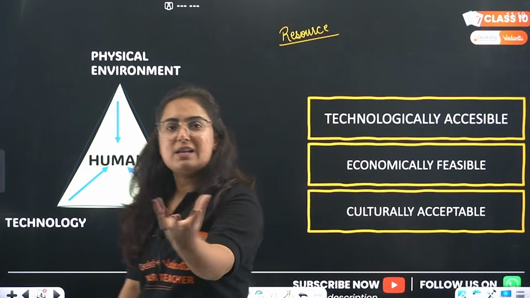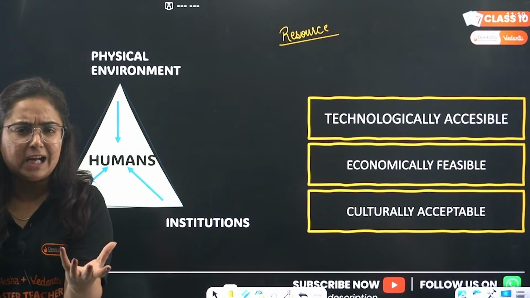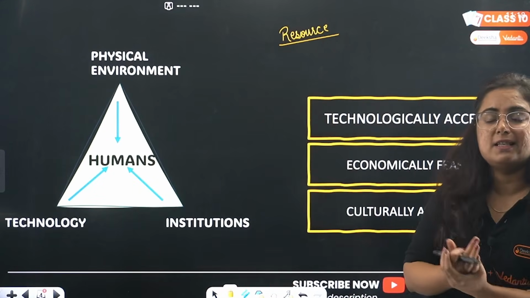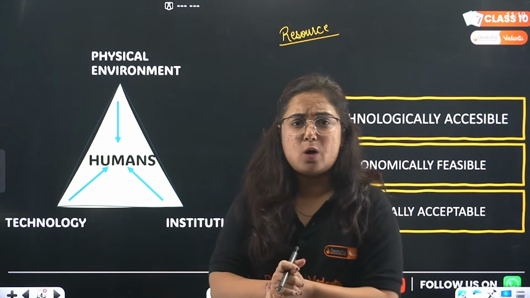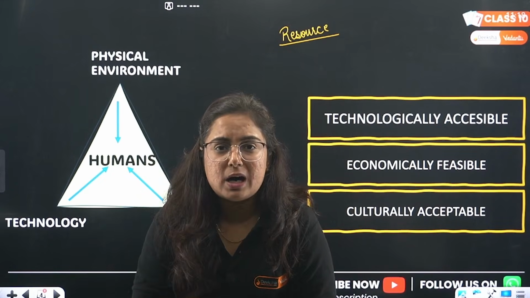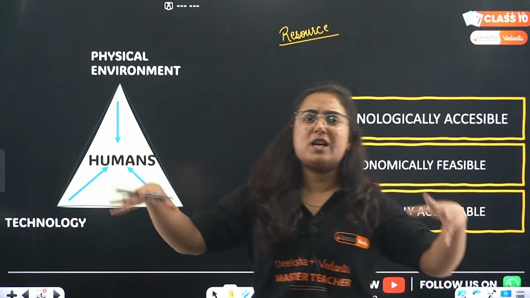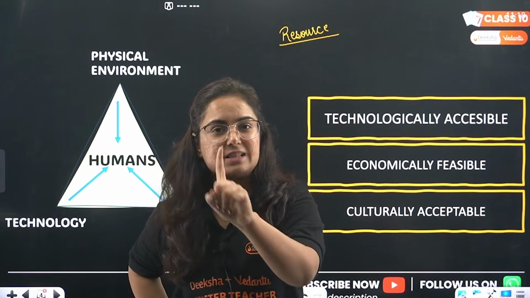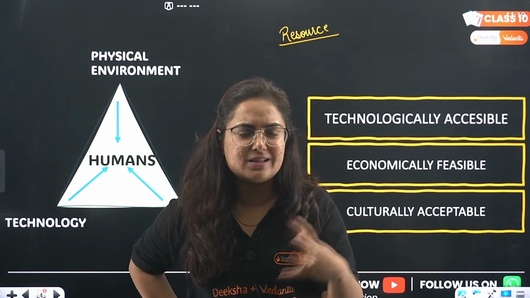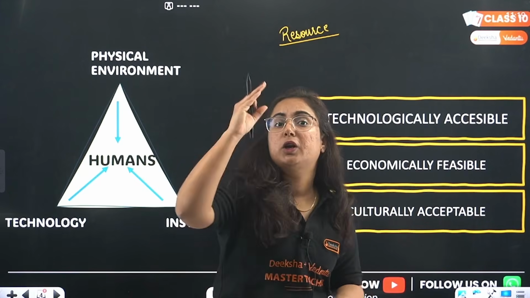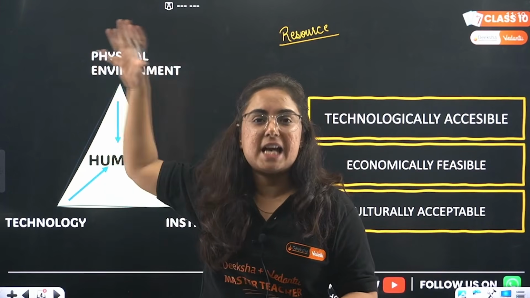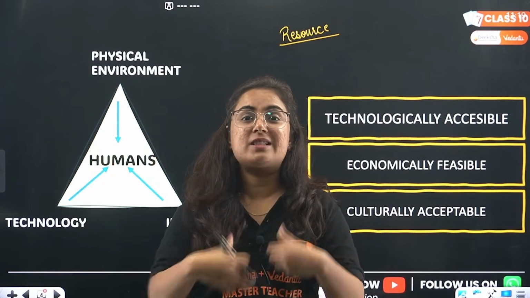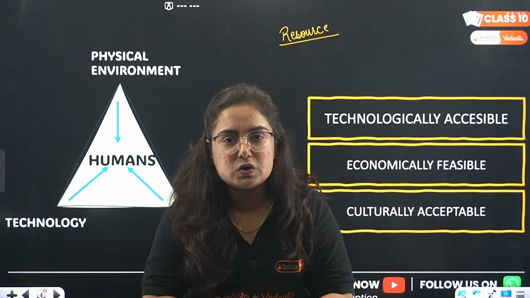This is a definition which you have been studying since class 6th, 7th, and you might remember it also. Whenever someone asked you what is a resource in class 6th and 7th, you said that anything that is available around us, anything that is available in the environment, is a resource. So a random question to all the students watching right now: a Porsche car running on the road which is actually not yours, is it a resource for you? You might be laughing, because that is not a resource for you, but it is a resource for someone else who is using that car. It does not mean that the product is not a resource. It just means that the product is not a resource for you.